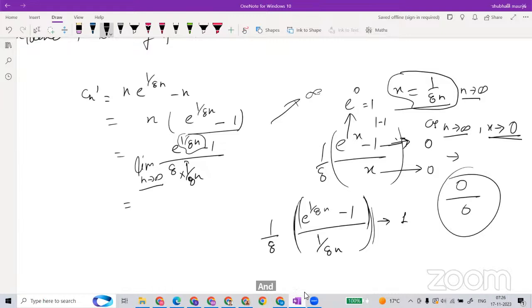Yes, sir. For the sequence, you already said that a sequence is also a function, where the limit is taken as the value of n tends to infinity. Like here, (e^x - 1)/x will go to 1 only when the limit of the value of x tends to 0.